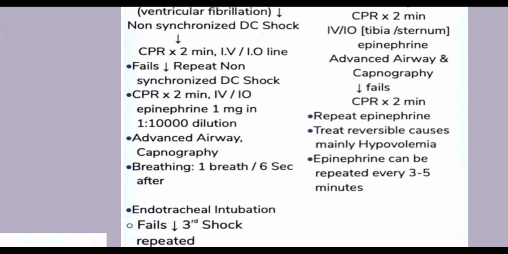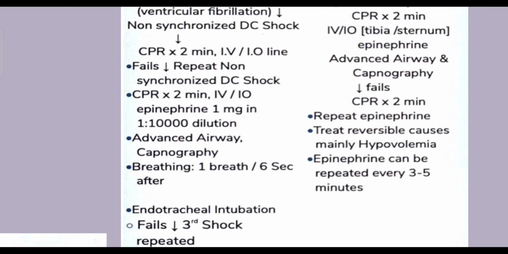Most of the time, your thought process for reversible causes should mainly focus on the hypovolemia component, as I explained to you. In case the heart is empty, you need to give fluid resuscitation. If it is hypothermia, you need to go for active rewarming of the patient. So in the Hs, the first two things to always be considered are hypovolemia and hypothermia in the patient. And if they're taken care of, you can definitely improve the patient.